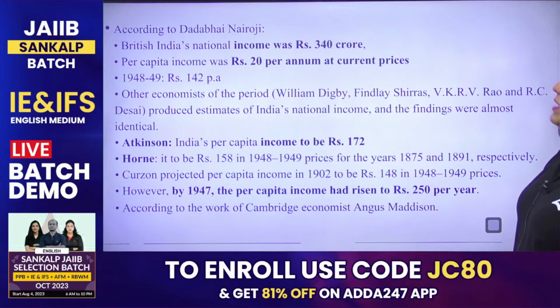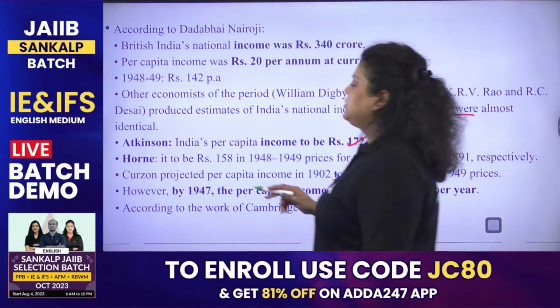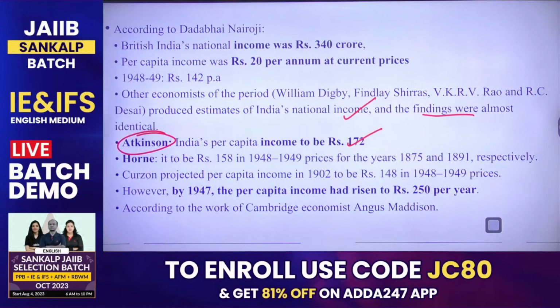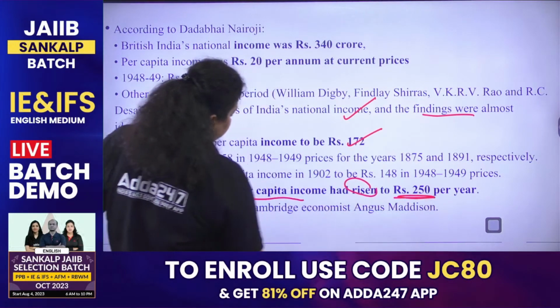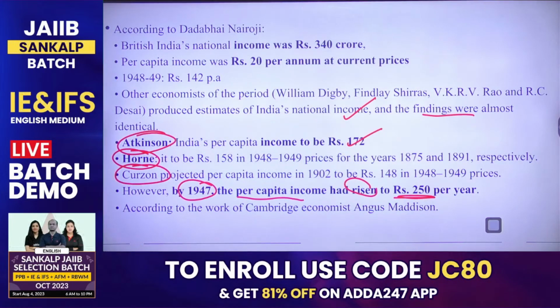So they all produced estimates about India's national income and the findings were almost identical. First, Atkinson has given that the per capita income of India is 170 rupees. Hondre has said that India's per capita income is 158. And Curzon has said that India's per capita income was 148 in the particular financial year at 1948-49 prices. However, in 1947, the per capita income had risen to 250 rupees per year according to the work of Cambridge economist Angus Maddison.